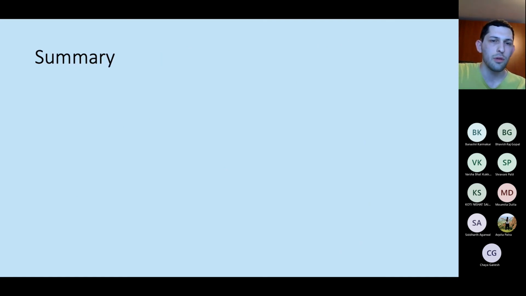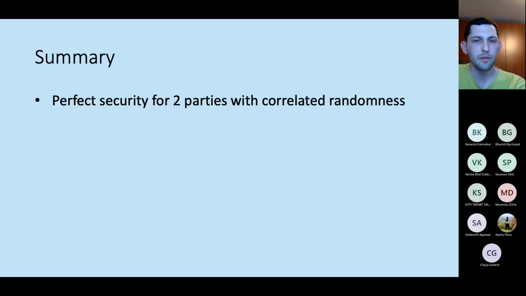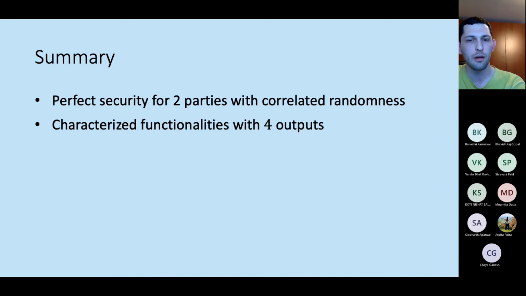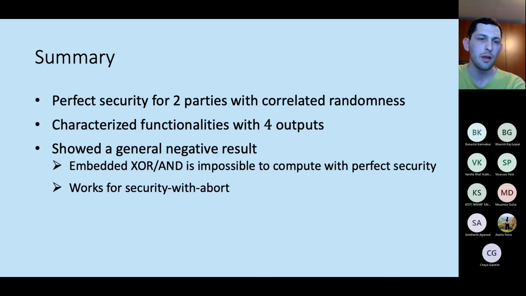Just to summarize, we considered perfect security for two parties with correlated randomness. We completely characterize functionalities with up to 4 possible outputs. This follows from a more general negative result, which also shows that embedded AND and embedded XOR are impossible to compute with perfect security, regardless of the number of outputs.